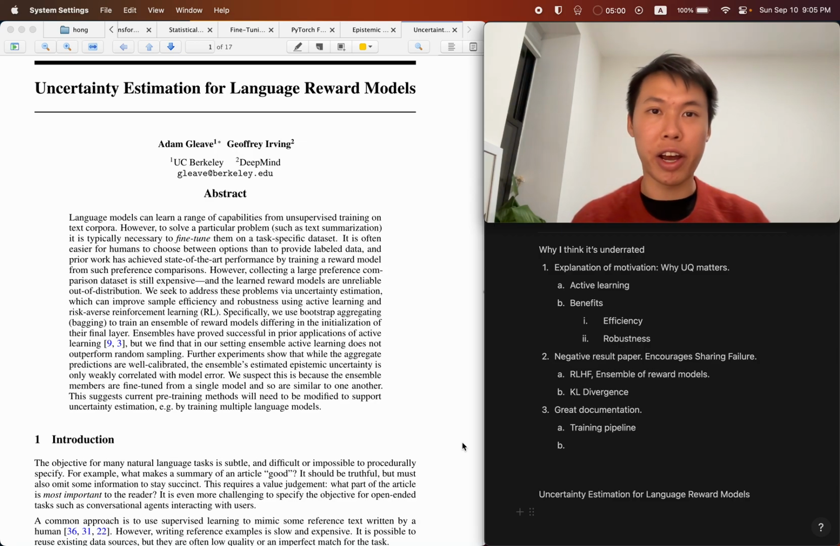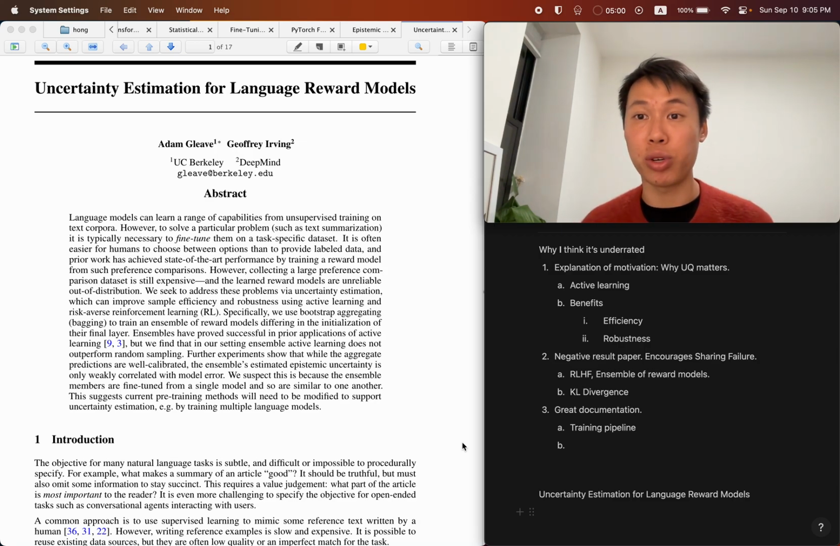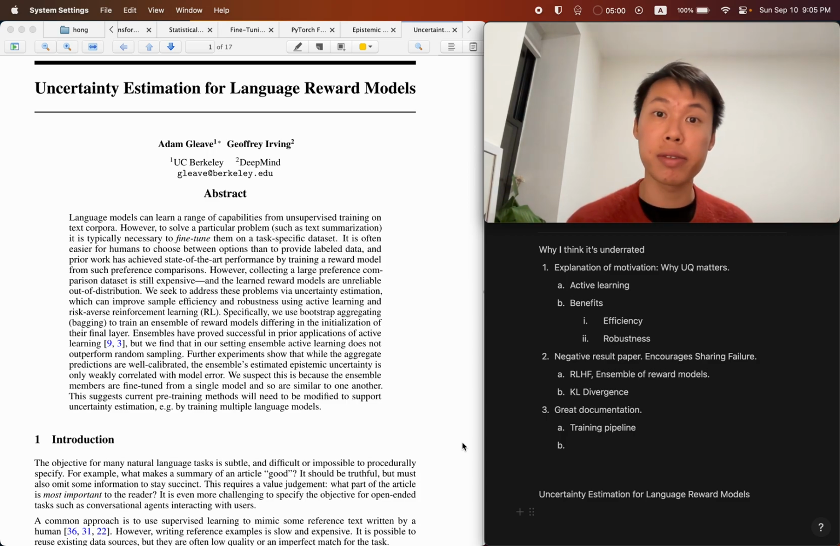Andrew, and I'm hoping to spend the next 5 minutes to tell you why I personally think this paper, Uncertainty Estimation for Language Reward Models, is very underrated. And this paper is by Adam and Jeffrey. And there are 3 reasons why I think this paper is underrated.